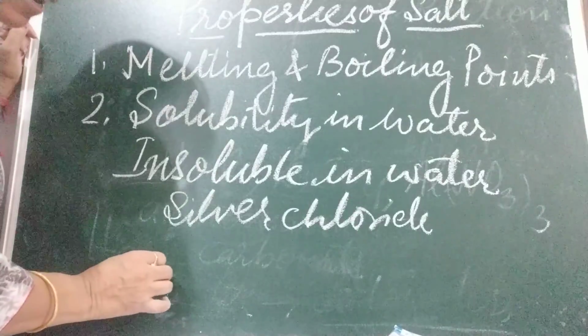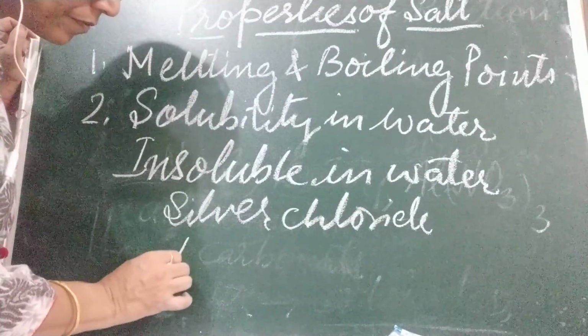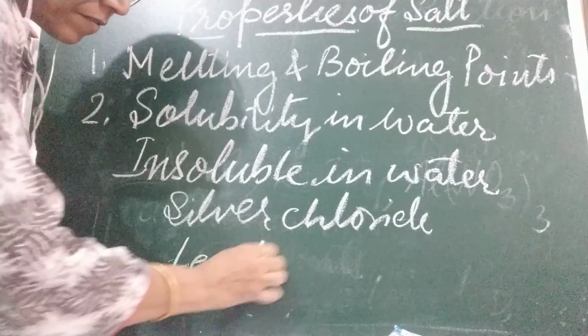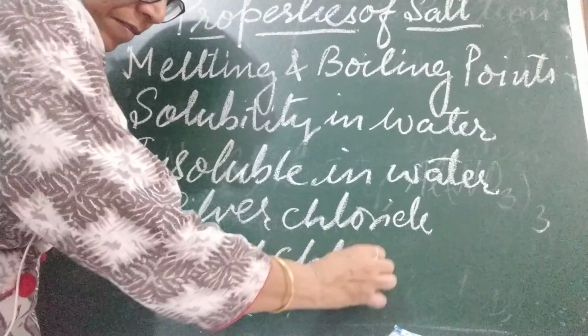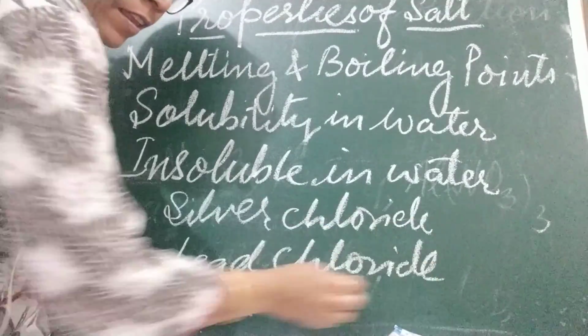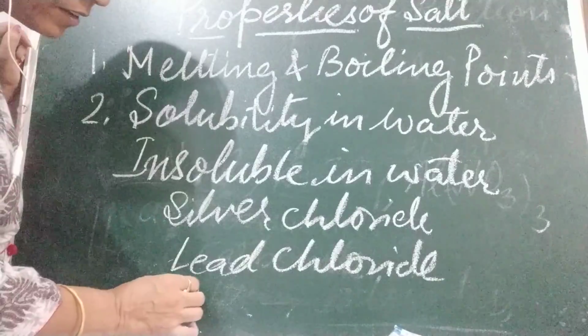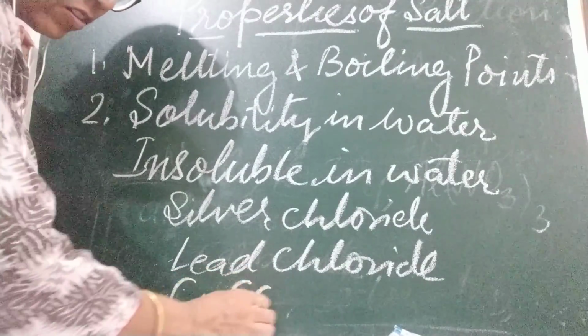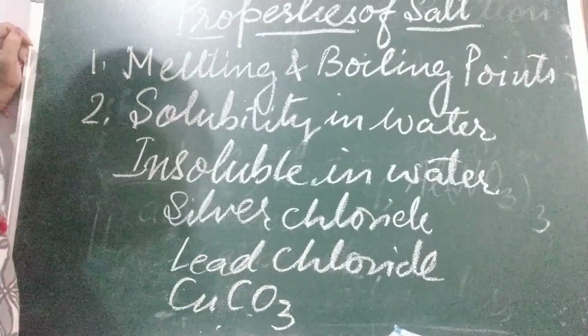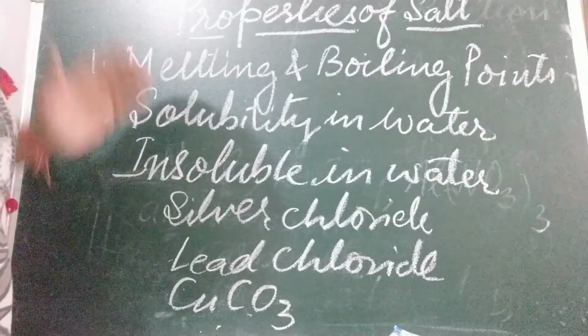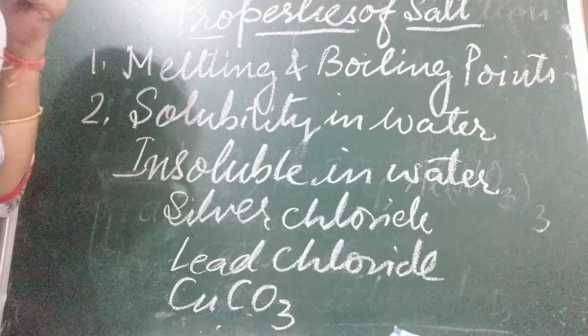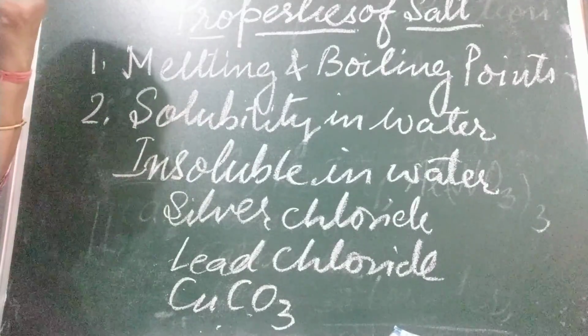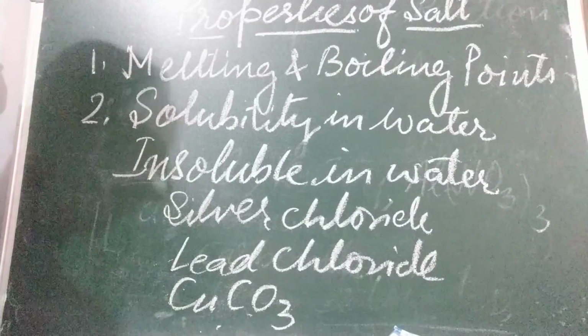Second is lead chloride. Copper carbonate, I am writing down this copper carbonate. Okay. So these are the salts. They are not soluble in water. They are insoluble in water.